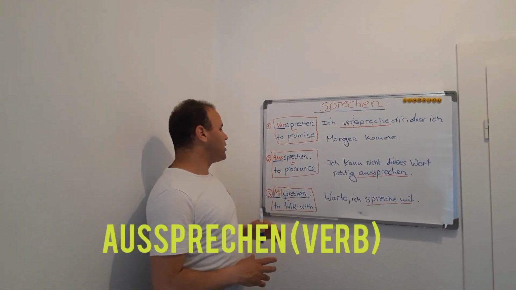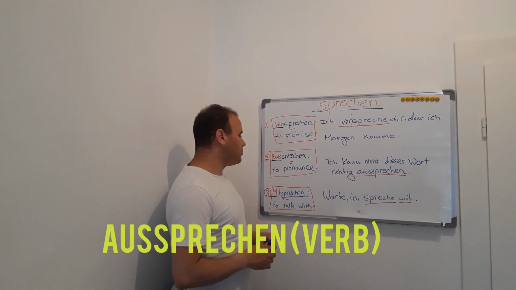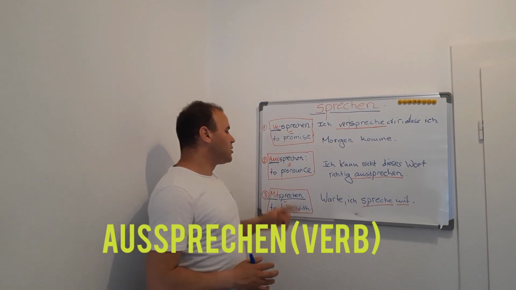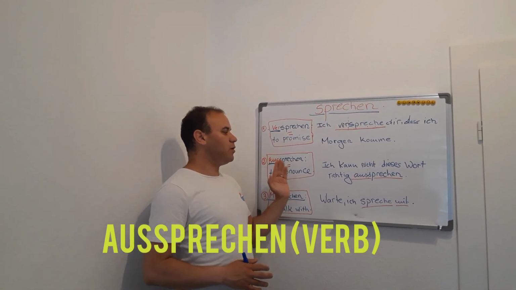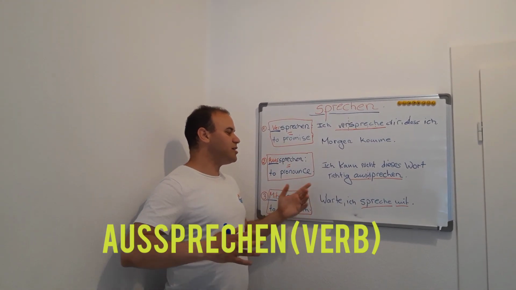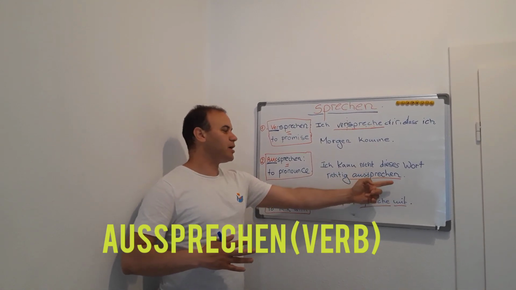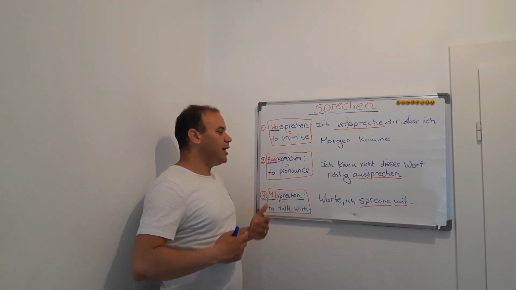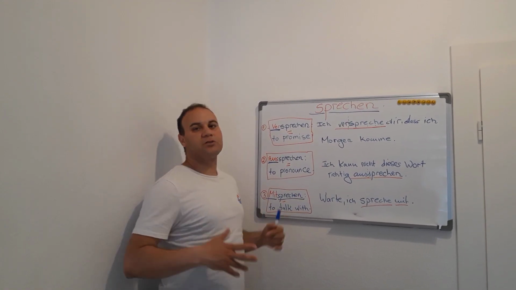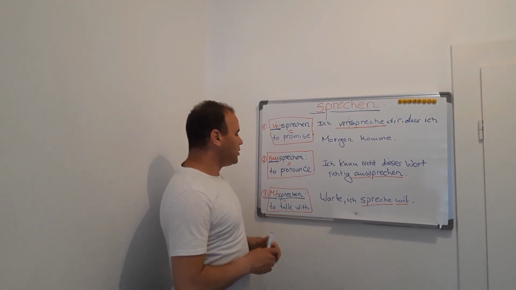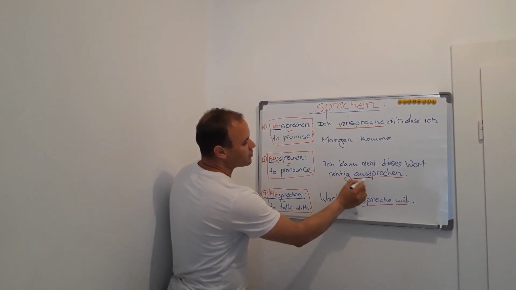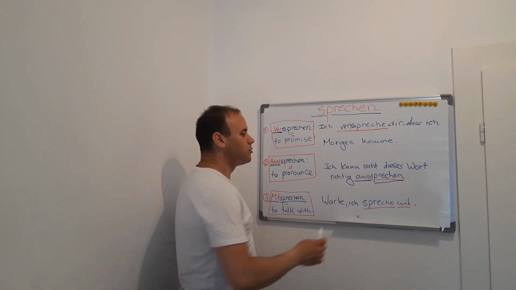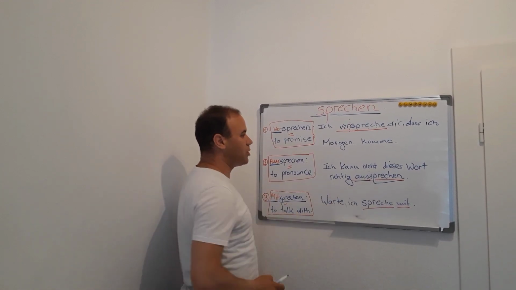And the second one is aussprechen. Aussprechen means to pronounce a word or letter or whatever. For example, in the following example: Ich kann dieses Wort nicht richtig aussprechen. We can translate it as: I cannot pronounce this word correctly. And notice here that we have two parts: the prefix, and the Grundform, or Grundverb, sprechen.